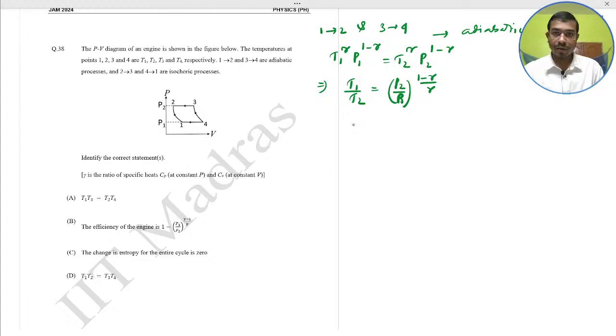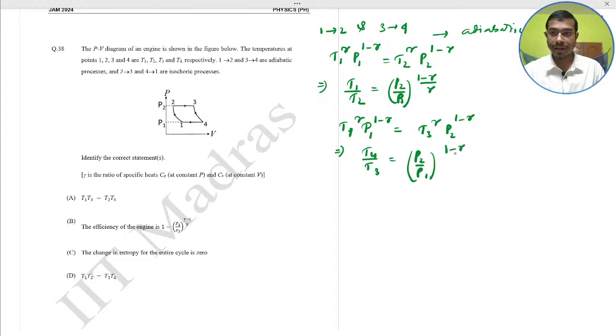And for T4 to the power gamma, P1 to the power 1 minus gamma equals T3 to the power gamma, P2 to the power 1 minus gamma. That implies T4 divided by T3 equals P2 divided by P1 to the power (1 minus gamma) by gamma.